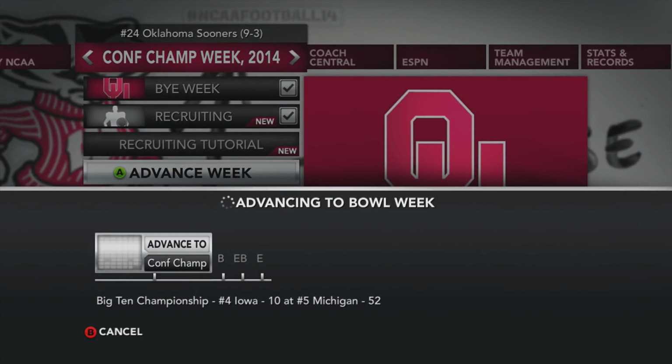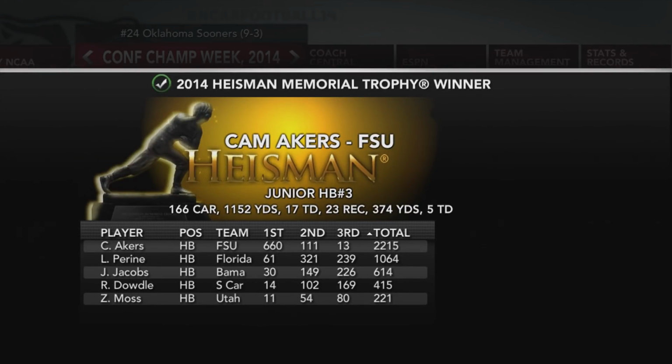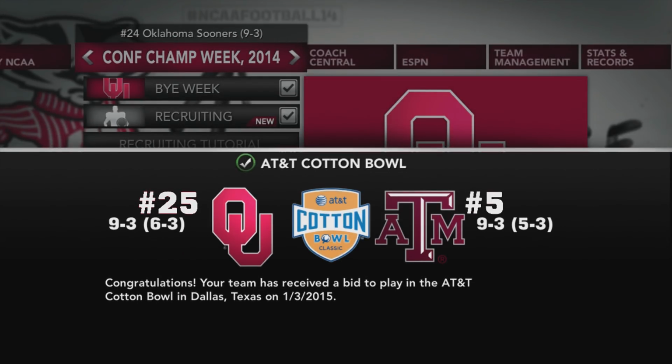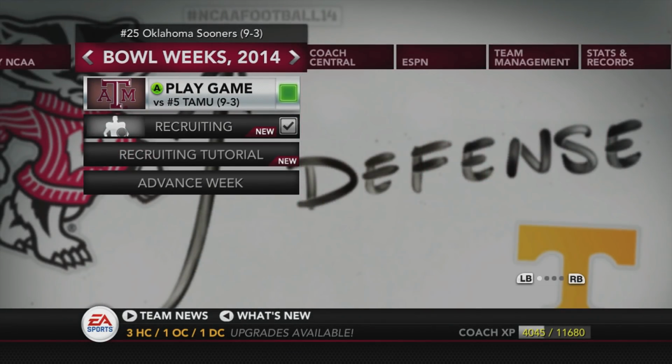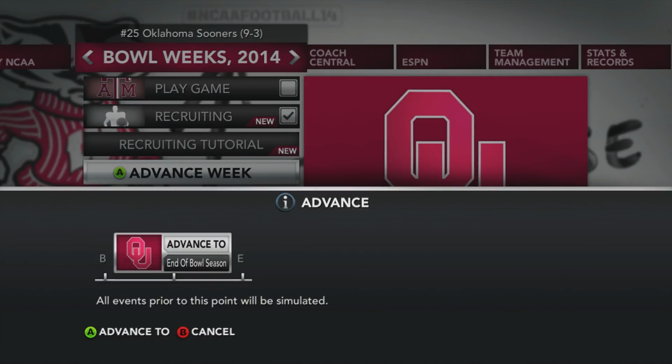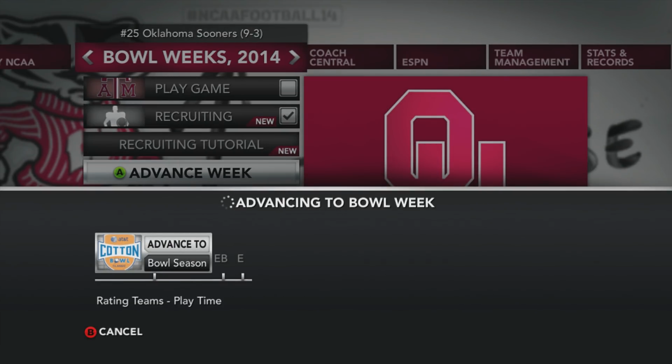Let's go to bowl season and see what happens. Wow, okay. Cam Akers, Florida State. 166 carries, 1,100 yards, 17 touchdowns, 5 touchdowns receiving. Wins the Heisman in a massive blowout over P. Jacobs and a lot of other running backs. OU slated to play Texas A&M number 5 in the Cotton Bowl. That's an interesting matchup. I think everyone would enjoy seeing that again. Let's see what happens and if they can win it.